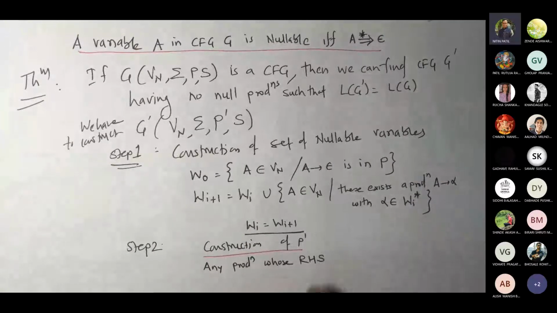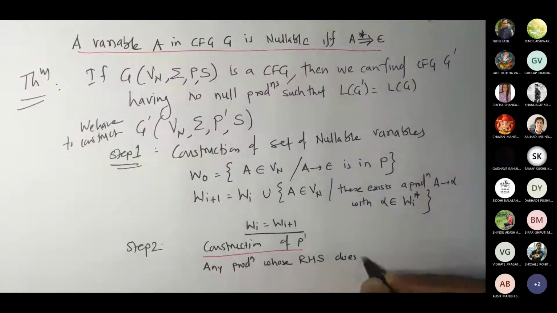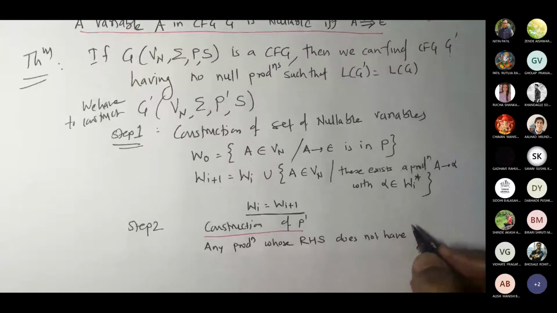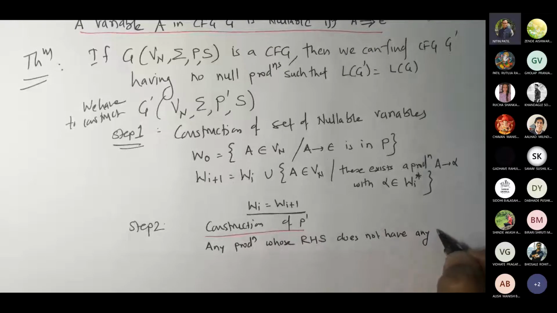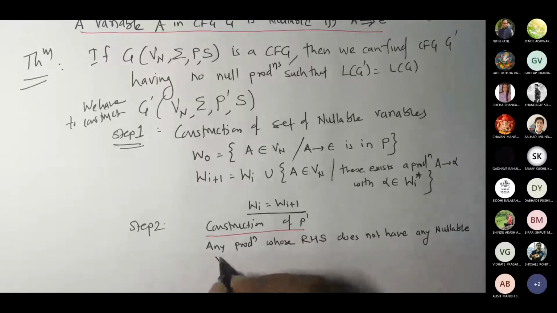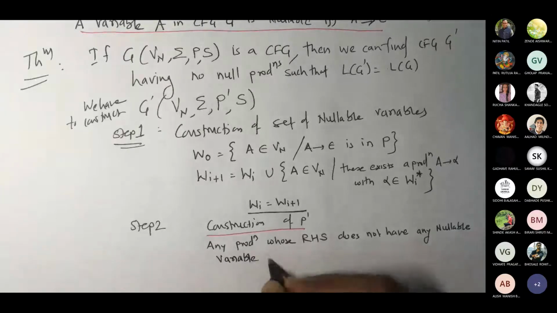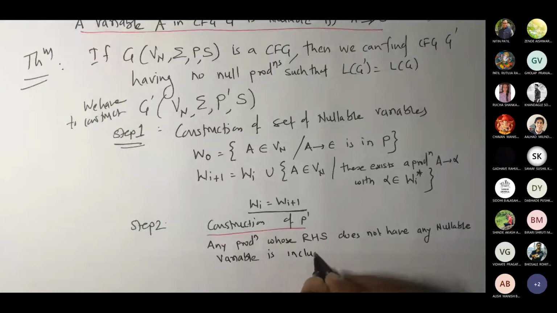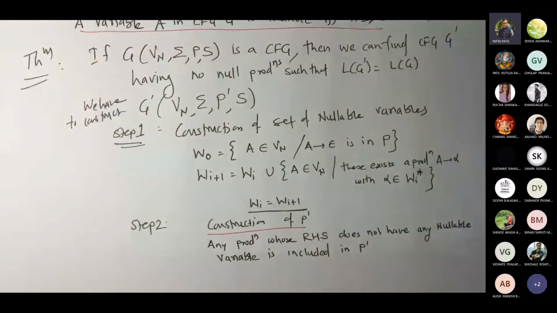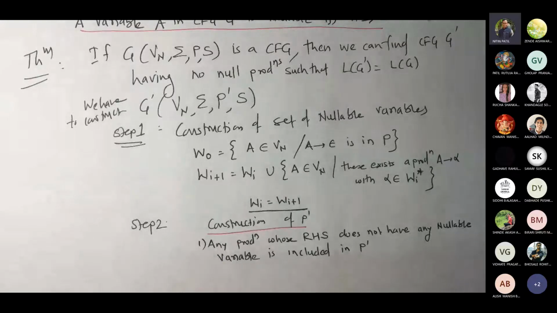Any production whose RHS does not have any nullable variable is included in P dash. So any production whose RHS doesn't contain any nullable variable, each and every such production would be directly added there in P dash. This would be the first case.